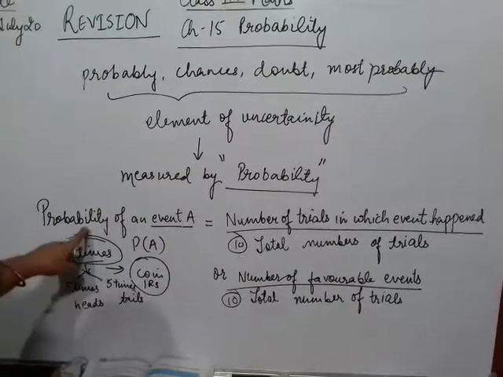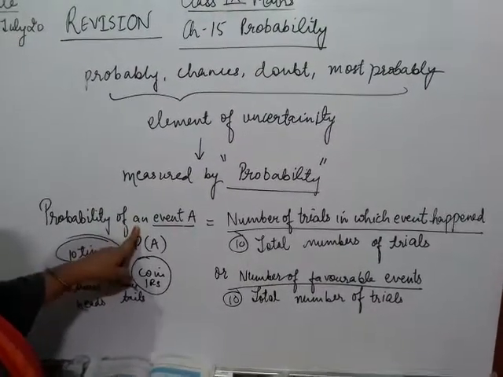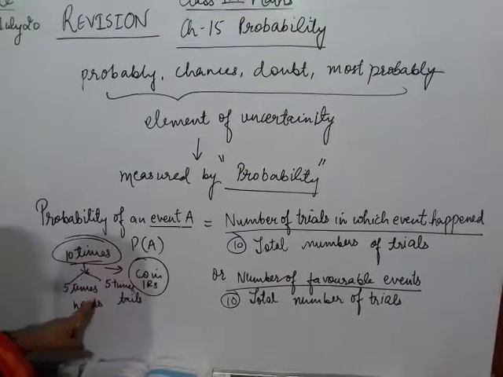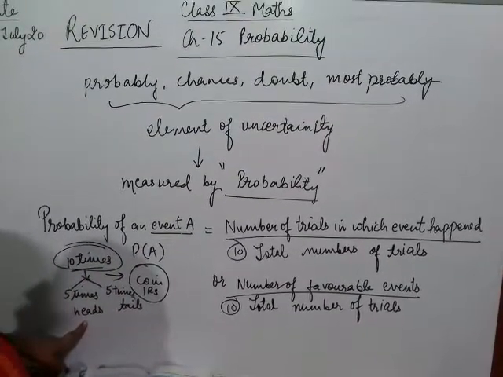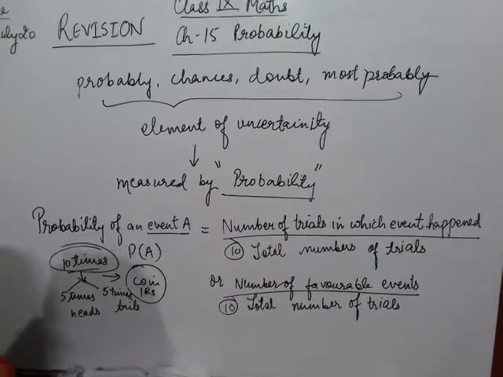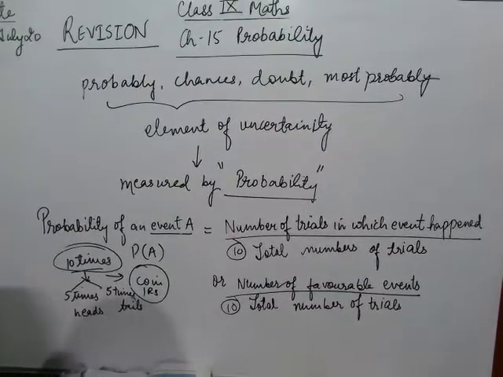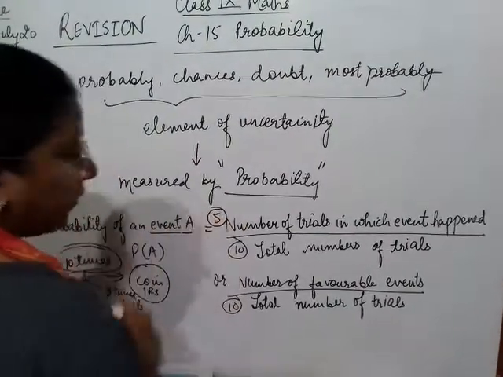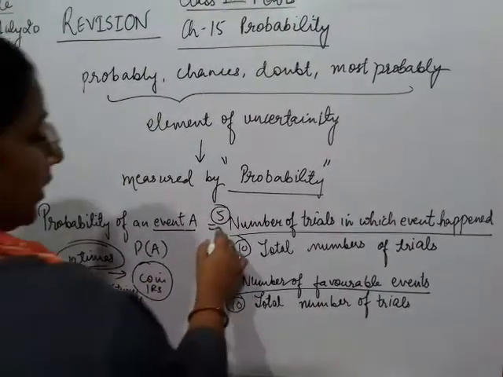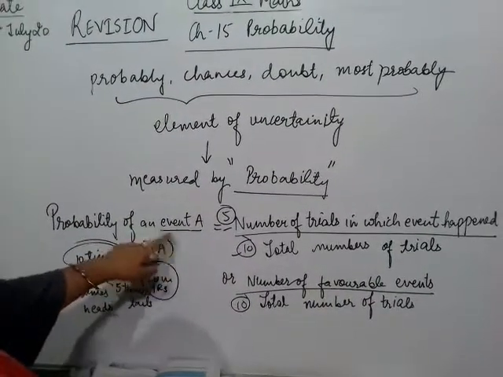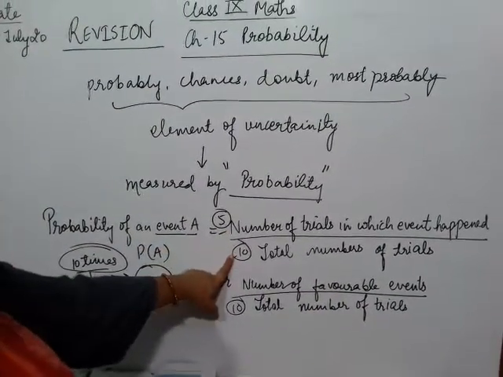Now if I ask what is the probability of getting at least one head, how many heads are there? 5 heads. So I will write 5 by 10; the probability of getting heads is 5 upon 10.